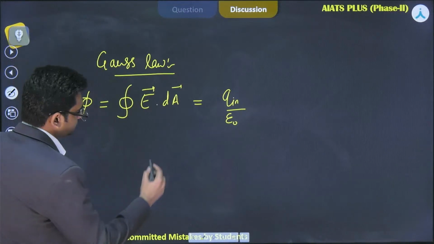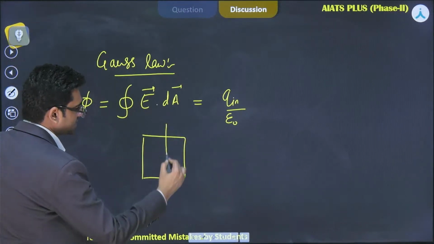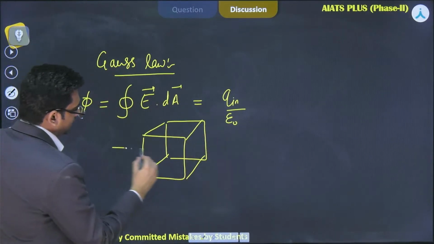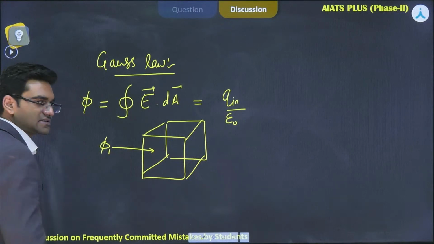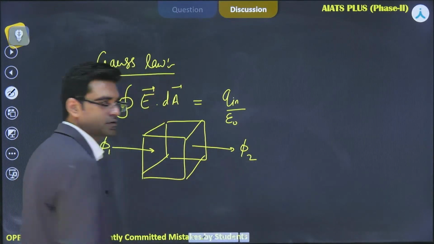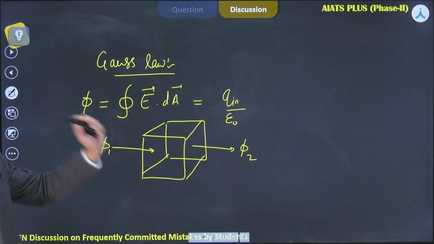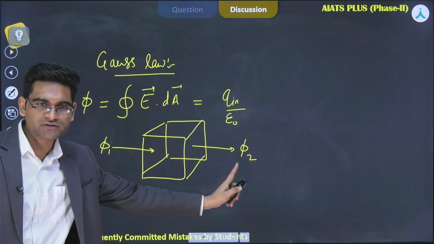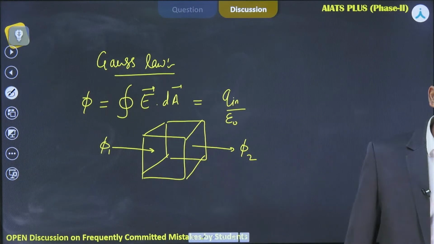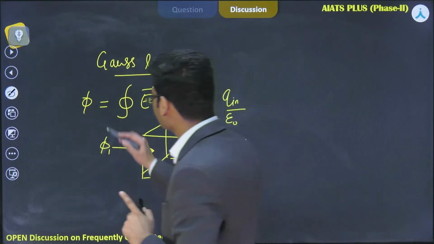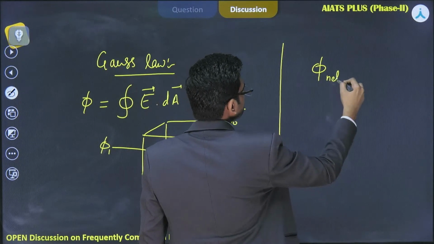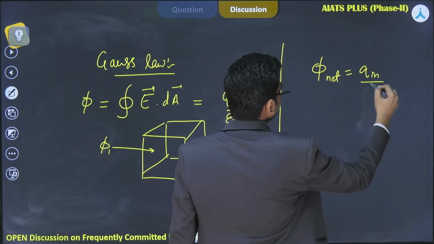ठीक है? अब, if there is a closed area like this, let's take this area. Now, if I say that phi 1, this is the electric flux which is entering, and this is phi 2 which is exiting. Okay, this is phi 1 which is entering, and this is phi 2. This is magnitude, all right. Both are electric flux, one is entering and one is exiting from this closed surface area. What should be the statement then? What should be the equation? So see here, phi net is equal to Q inside by epsilon naught.